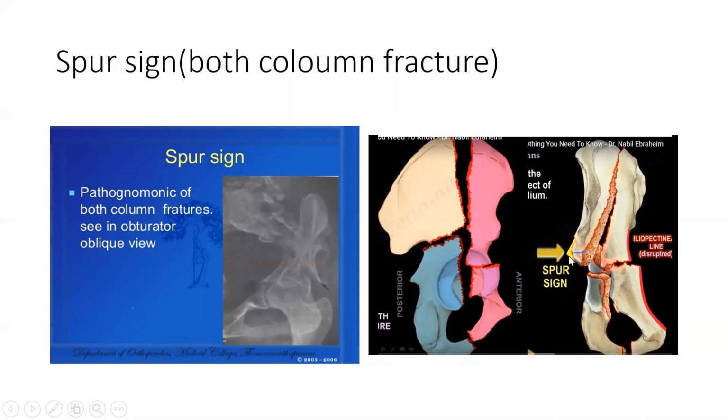If you see the spur, this is a spur. You see this is the spur. Here you see this spur. So these are spur fractures. The spur sign is mostly seen in the bicolumnar fracture of the acetabulum. If there is a bicolumnar fracture, you will see the spur sign.